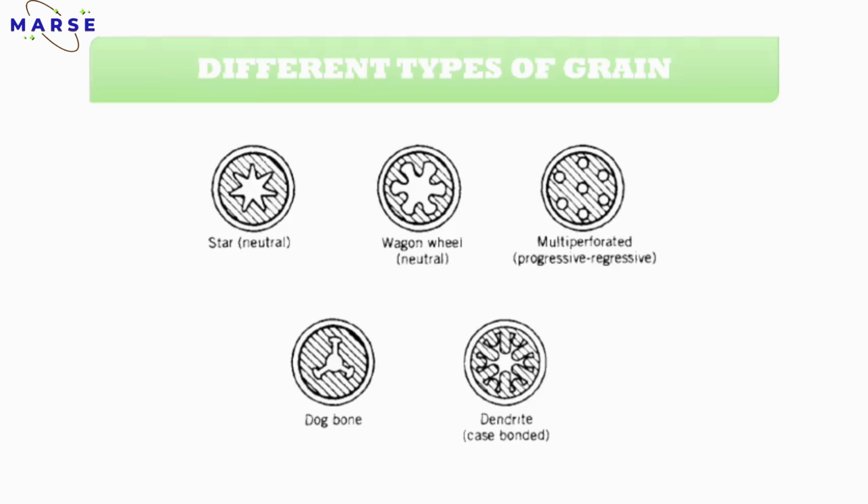Got it? It's based on their shape, like a star. This looks like a star. Dog bone, you can see this looks like a dog bone. So basically there are different types of manufacturing tools. Manufacturing tools means mold material for making these types of grain. Different mold material will be present for making different grain designs. Got it?